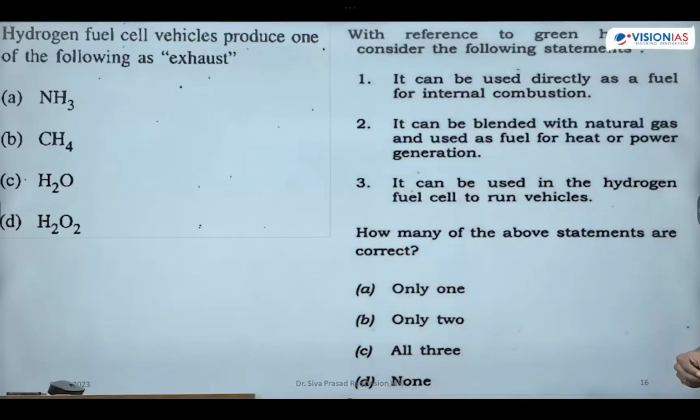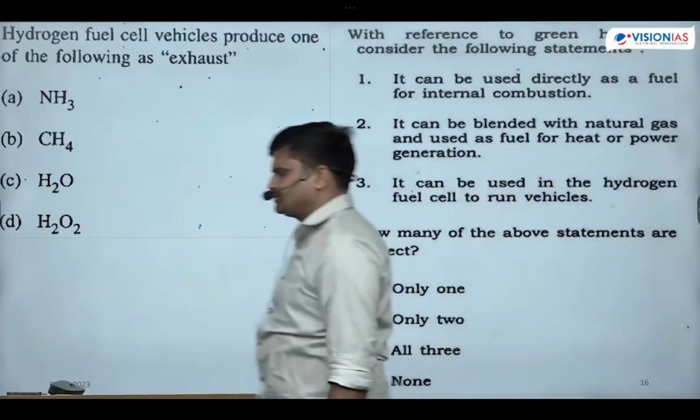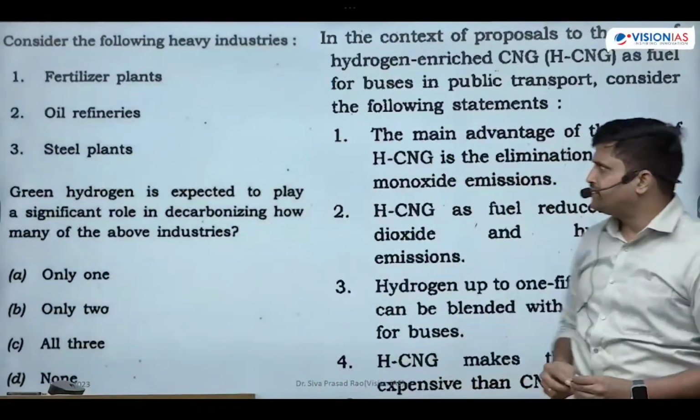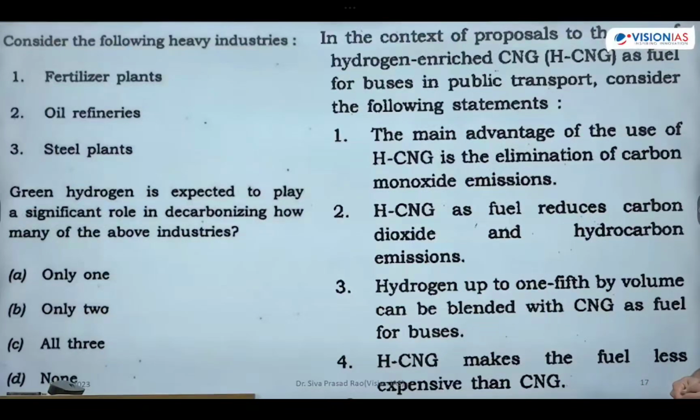Next one is this. With reference to green hydrogen, consider the following statements. It can be used directly as a fuel in internal combustion engines, yes or no? Hydrogen CNG. Next, it can be blended with natural gas and used as a fuel for heat or power generation. Next, it can be used in hydrogen fuel cells to run vehicles. Yes, all these three are correct. This is this year's question. Now see this: consider the following heavy industries: fertilizer plants, oil refineries, steel plants. Where does green hydrogen play a significant role? All of them.